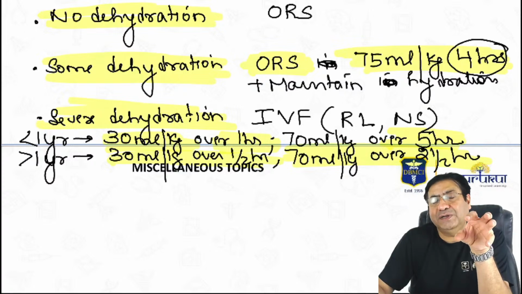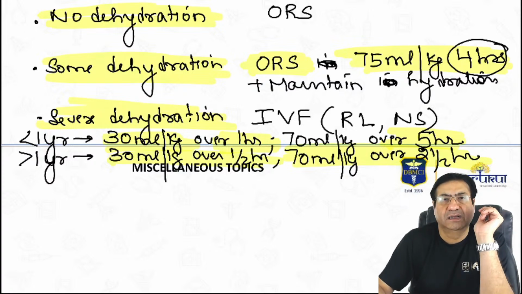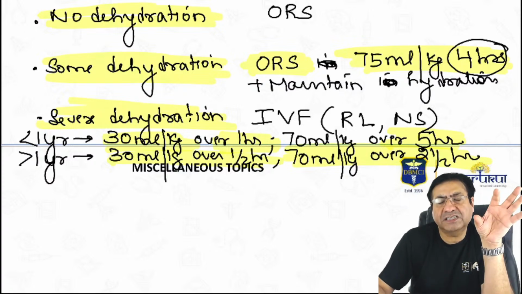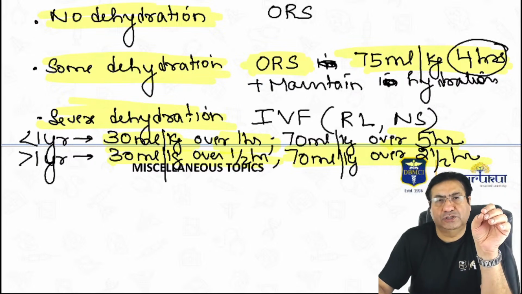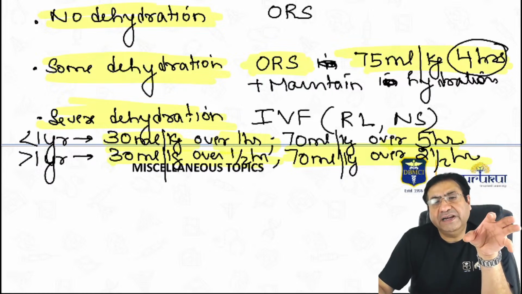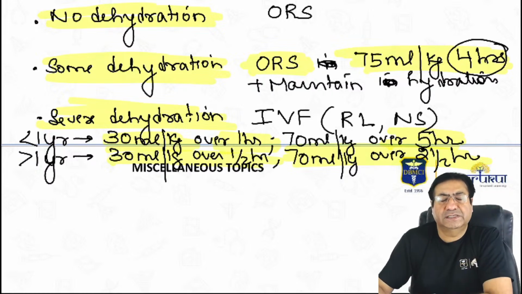So this is the treatment of severe dehydration in children. No dehydration and some dehydration are managed by oral solutions, but severe dehydration is managed by IV fluids.